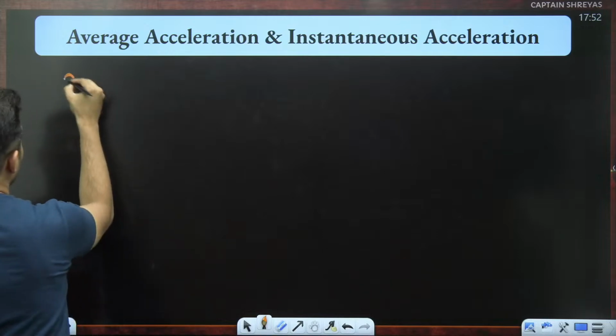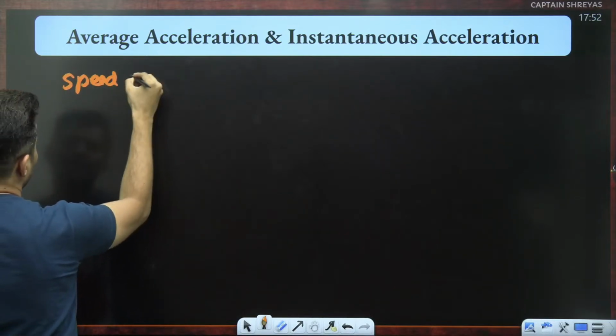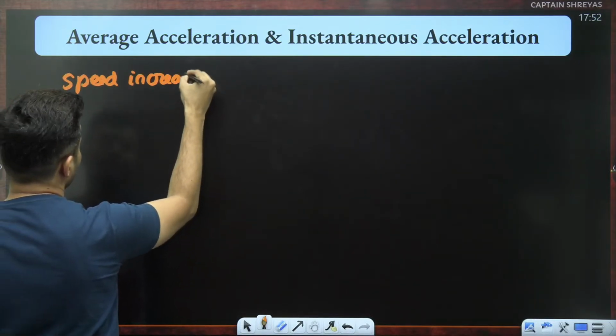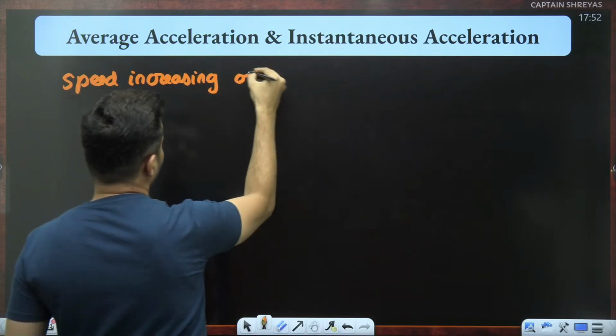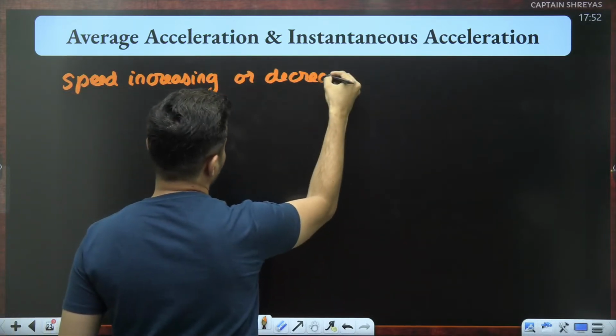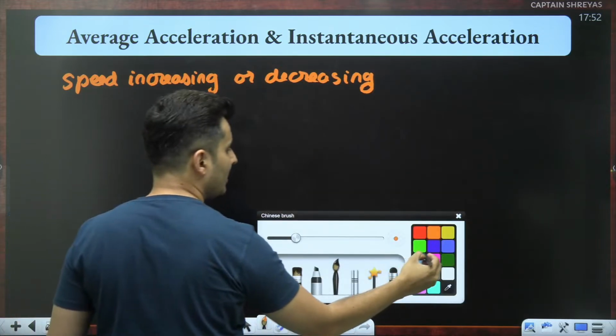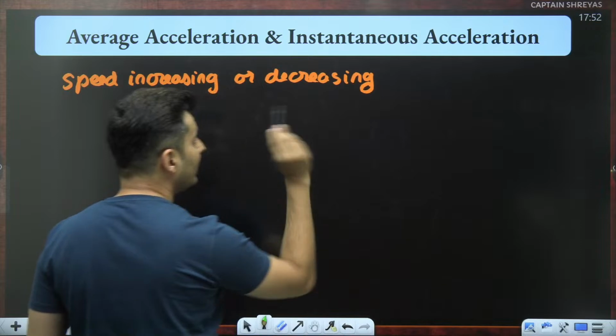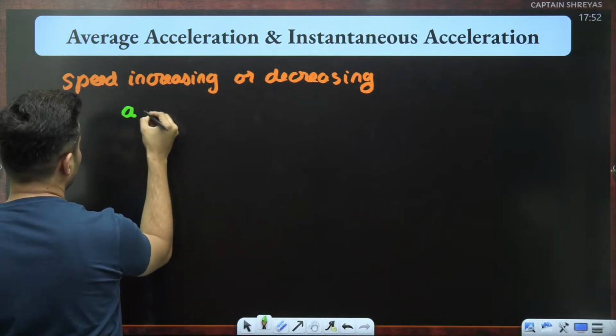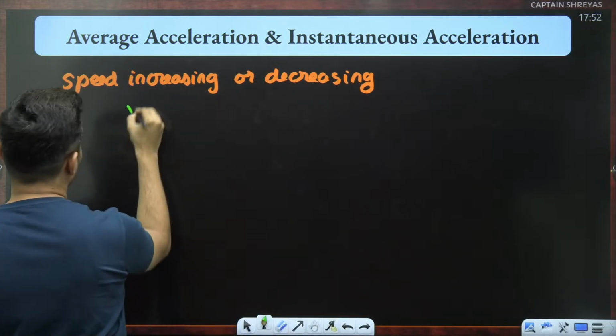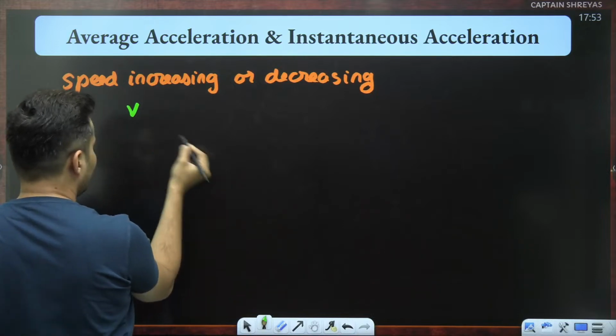Okay, so speed increasing or decreasing depends not on the sign of acceleration but on the relative sign.